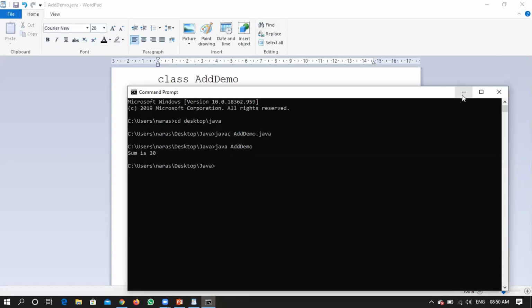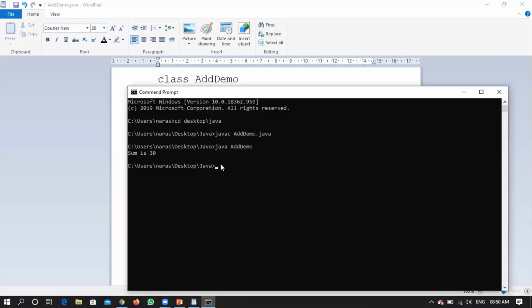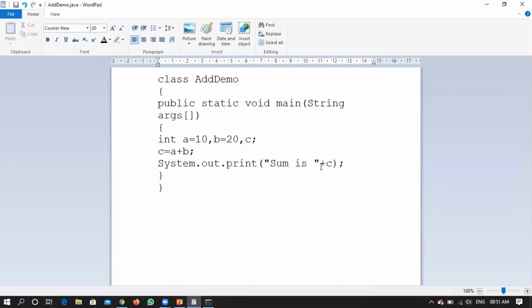Different ways in the sense, for example, I will not write println, rather I will write print, right? So now just observe, let me compile this program once and show you. After printing, the cursor has come outside, right, and is popping up at a separate line.